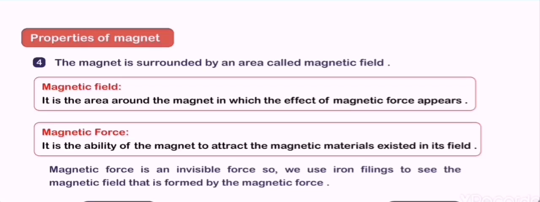Again, magnetic field is the area around the magnet in which the effect of magnetic force appears. But magnetic force is the ability of the magnet to attract the magnetic materials. The magnetic force is invisible, so we use iron filings to see the magnetic field that is formed by the magnetic force.